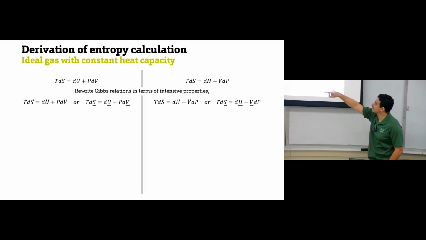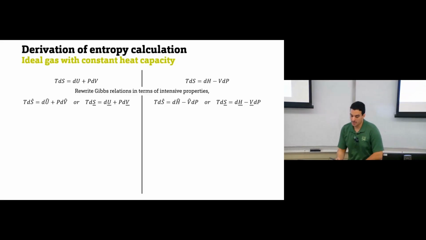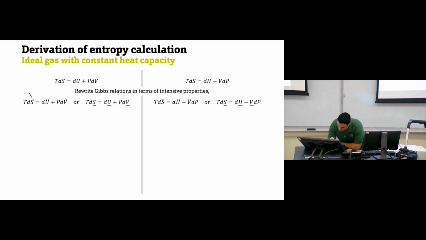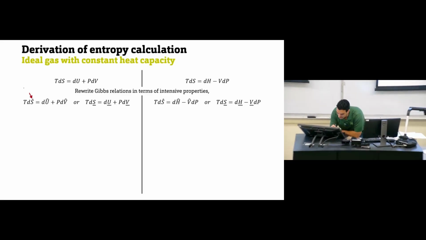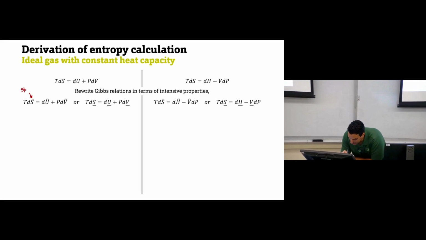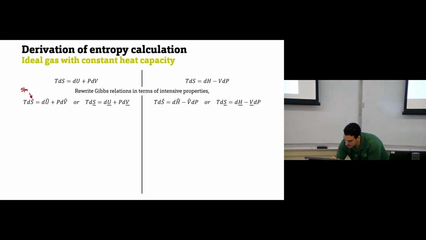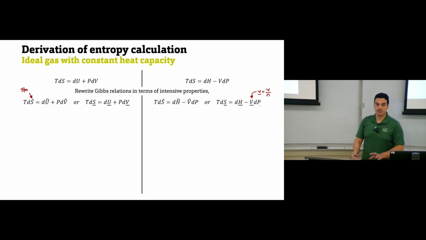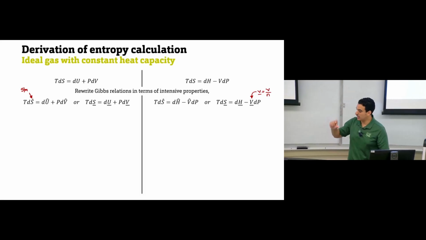If you remember from the previous chapter, when you see this hat, it means the property divided by mass. When you see this underlined V, molar, it means volume divided by number of moles. So the underline or the hat describes whether it is specific or molar.